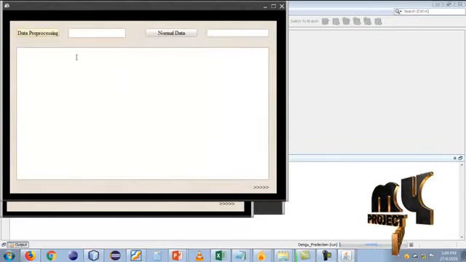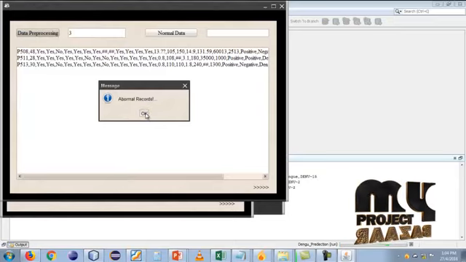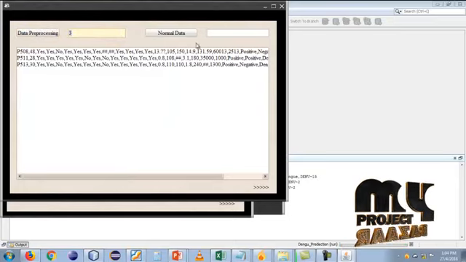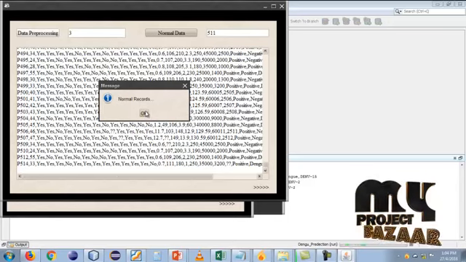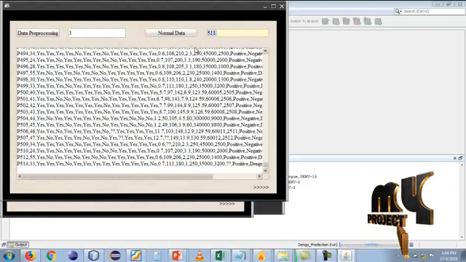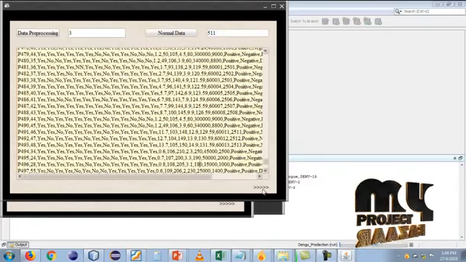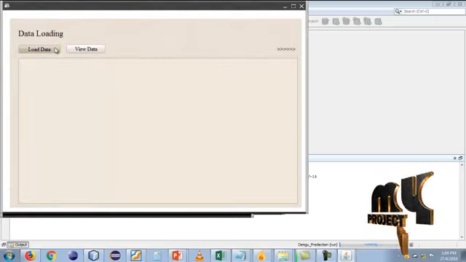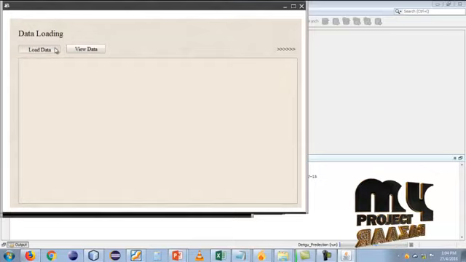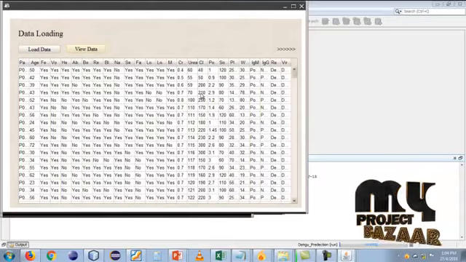Next is data pre-processing. The total records is 3. We can remove this process. The total records, the file level records, are available, so we have taken this file level records. This dataset, these records, can be loaded to the database, and next can be viewed.